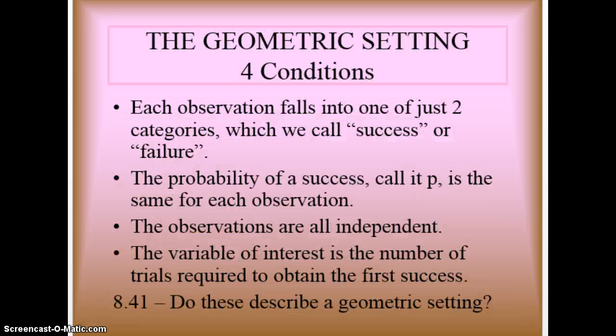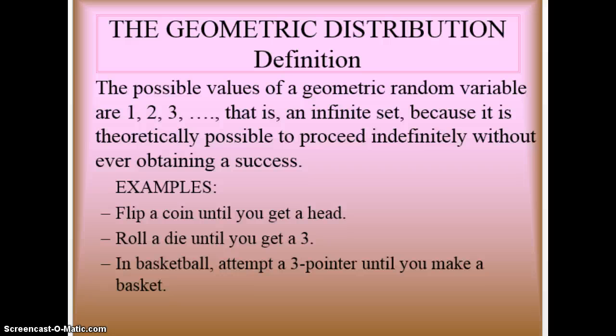Here are the 4 conditions listed out individually. Please look on page 840, or look at problem 8.41 to describe if these are a geometric setting, and this is part of your homework or classwork for tomorrow. And then here's the formal definition of this and some examples. Flip a coin until you get a head. Roll a die until you get a 3. Attempt a 3-pointer until you make a basket.